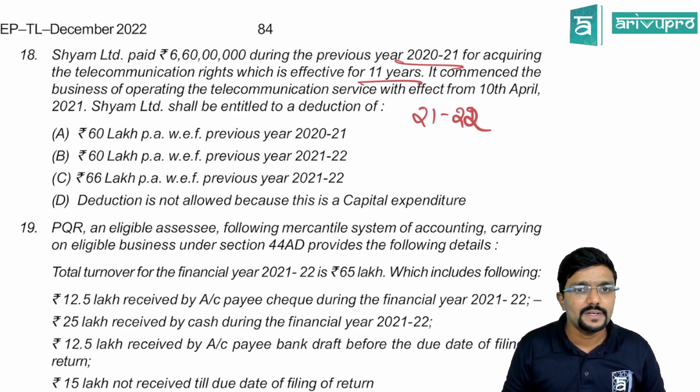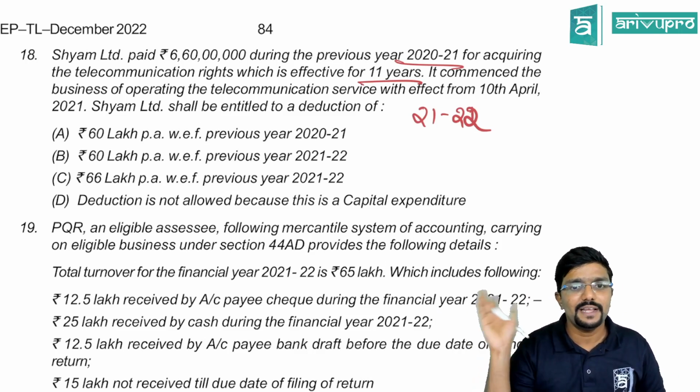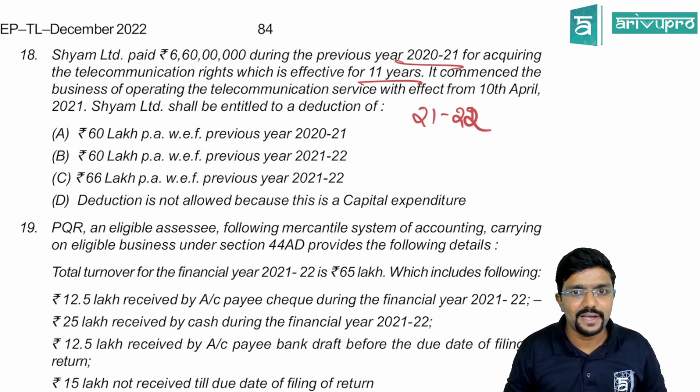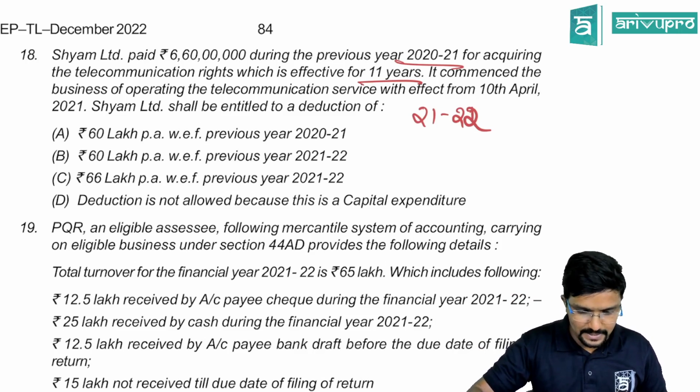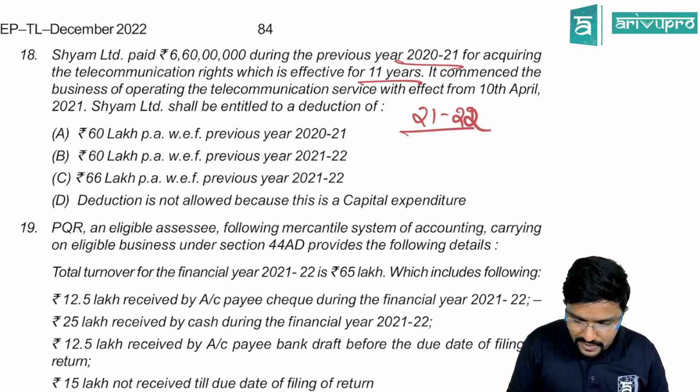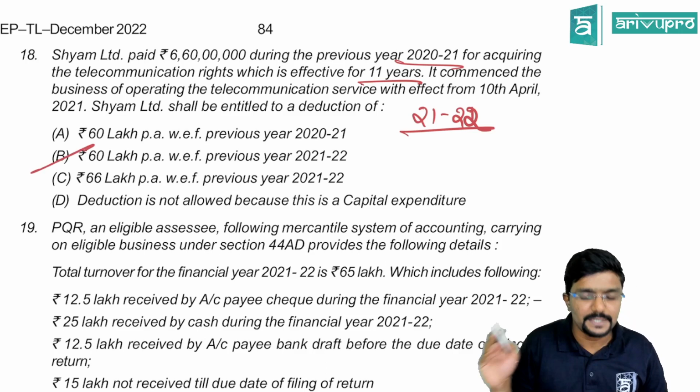So how much would it be? 6 crore 60 lakh divided by 11 years. So it will be 60 lakh, from your previous year 21-22. Yeah, the answer is B.